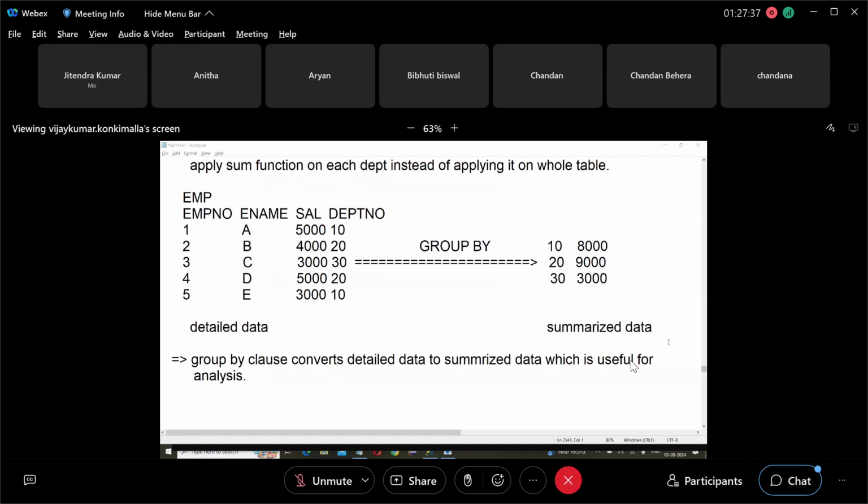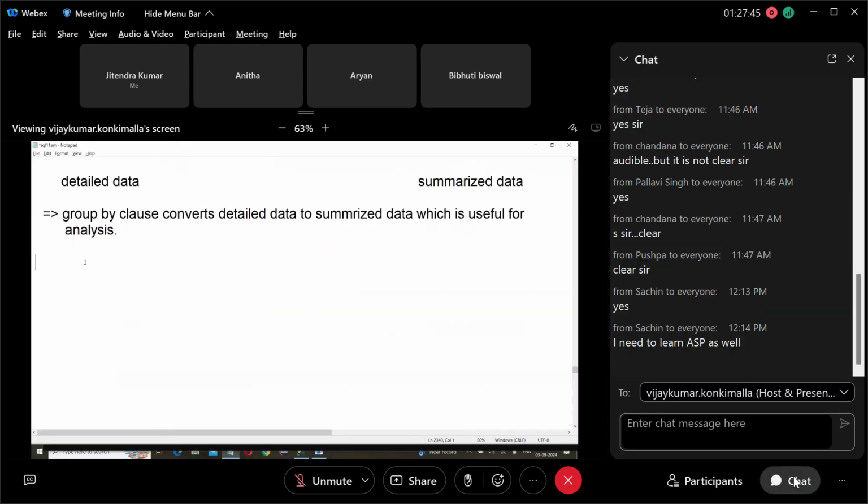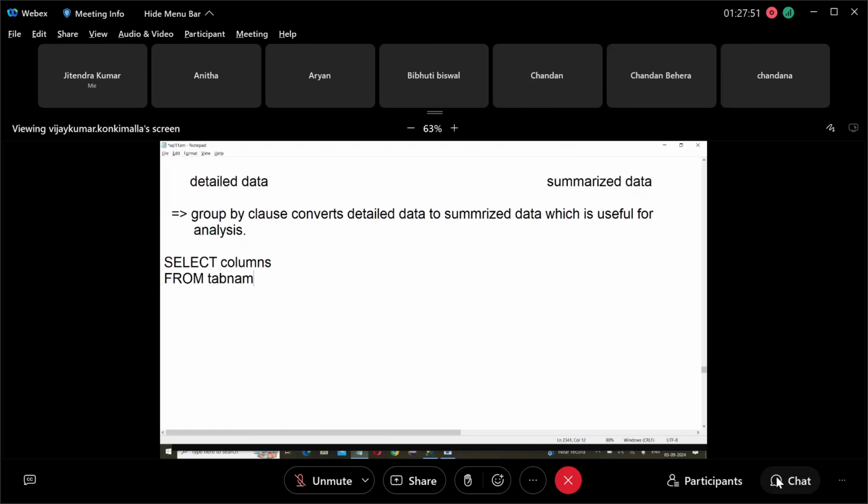Then next, how to use group by. What is the syntax? Select columns from table name, where condition, group by column names, column 1, column 2, like this.